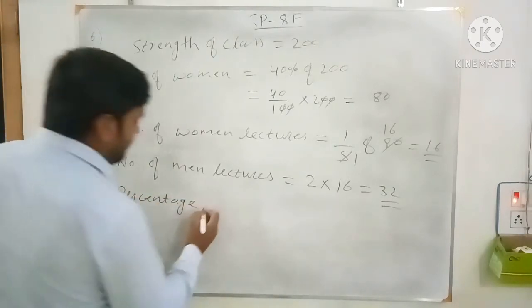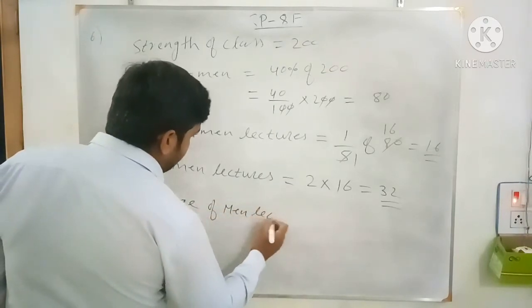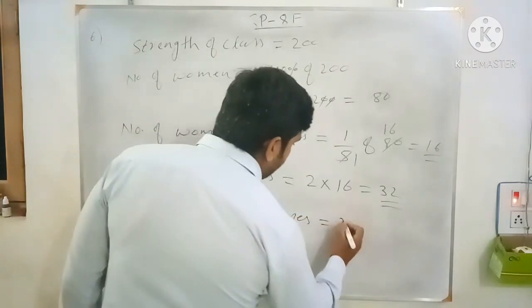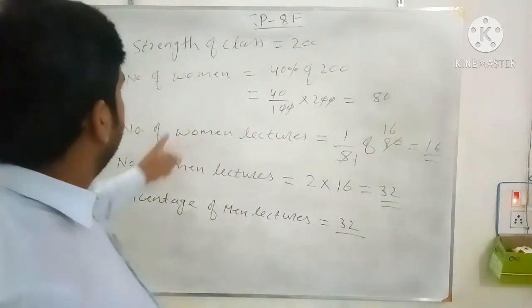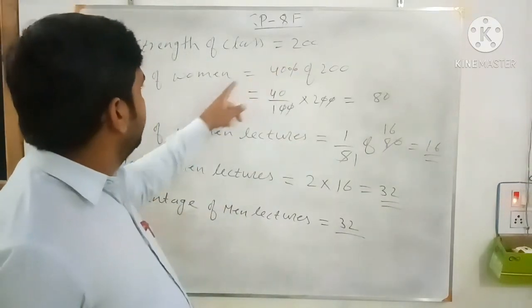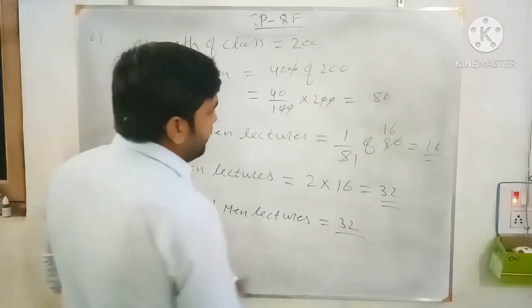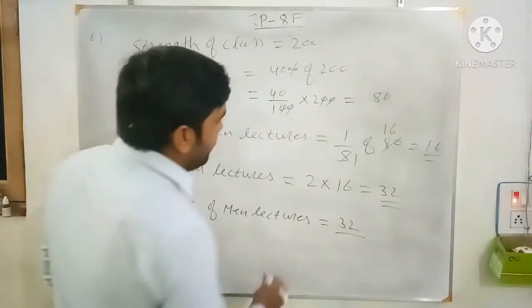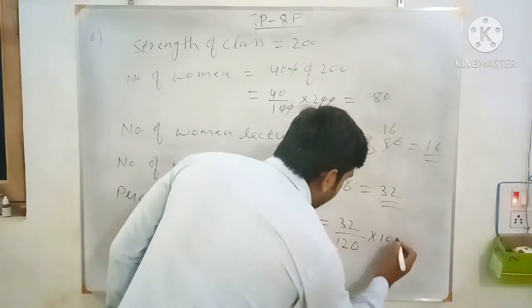The percentage of men lecturers is 32 out of how many men there are? Out of 200, 80 are women. So the remaining 120 are men. So here you write 32 by 120 into 100.